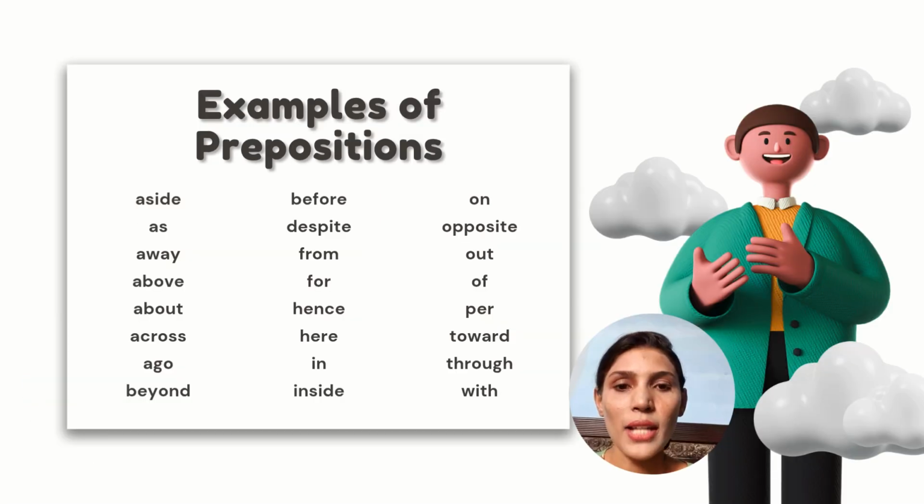Here are some examples of prepositions. There are so many words: aside, as, away, above, about, across, ago, beyond, before, despite, from, for, hence, here, in, inside, opposite, out of, per, toward, through, with. These are all some examples of prepositions.